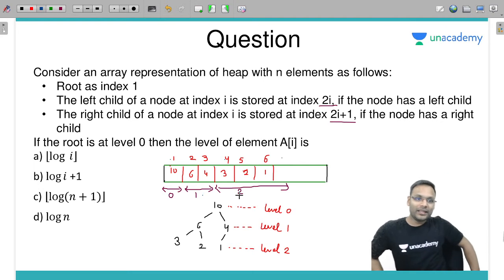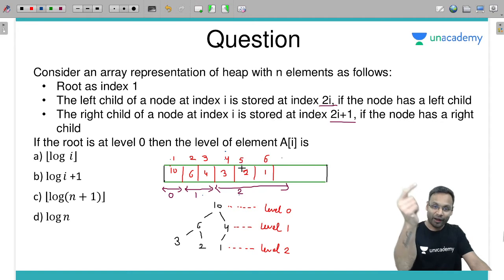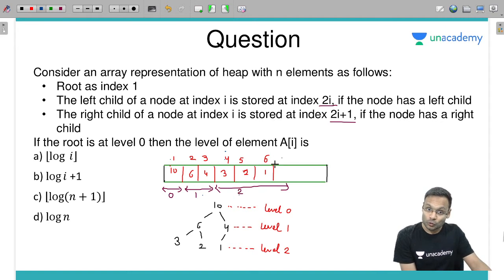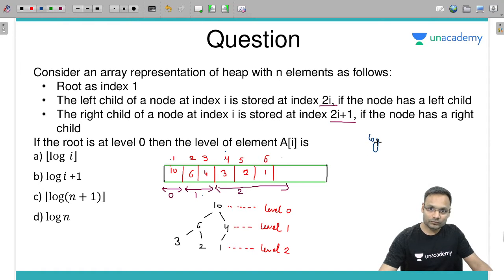So what should be the correct answer? Let's go with this one. For 4, log of 4 is 2. For 5, log of 5 and its floor value is 2. Log of 6 is 2 point something, but we need the integer value, the floor value, 2. Log of 7, 2, yes. So the answer should be log of index i and its floor value.